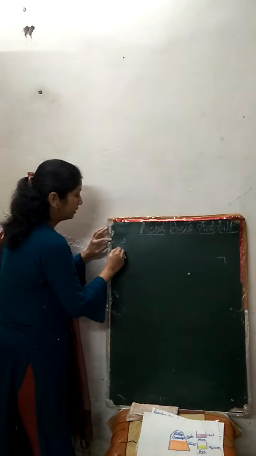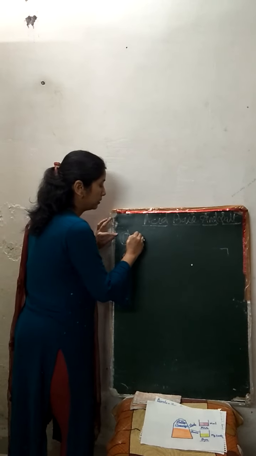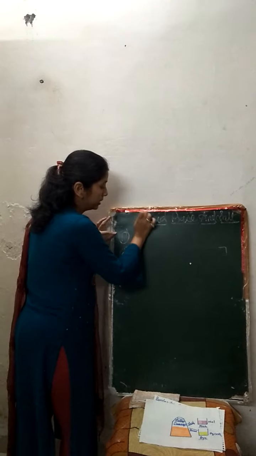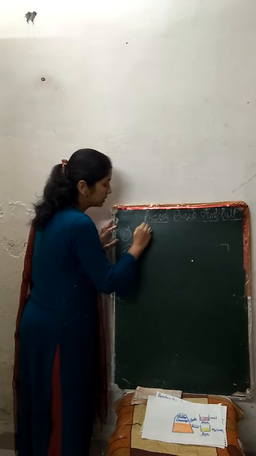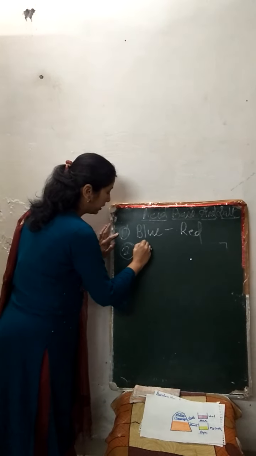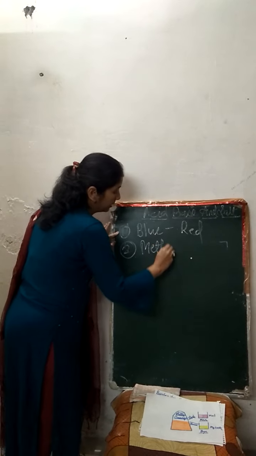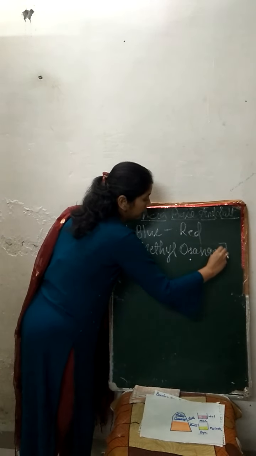So here we have discussed two kinds of properties. Its action on the litmus paper: acid will turn blue litmus paper into red. And when we talk about the methyl orange, acid will turn methyl orange solution into red.